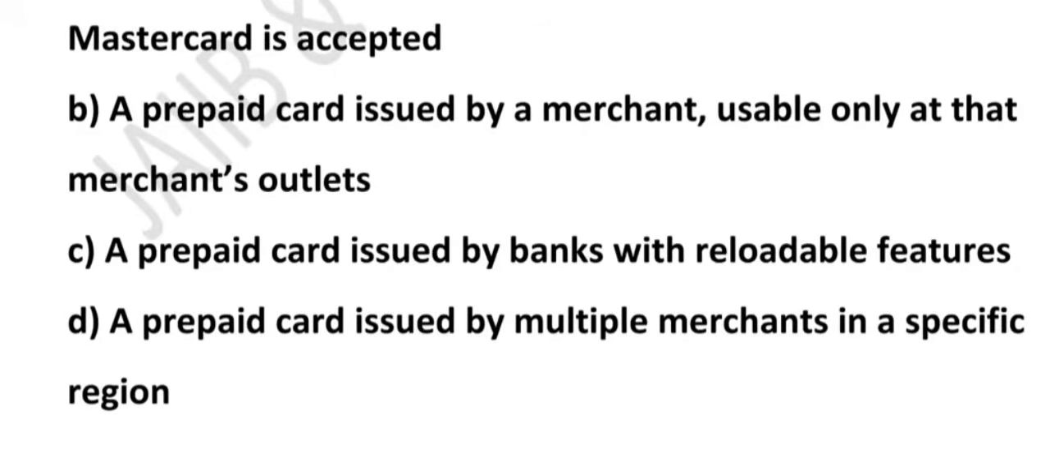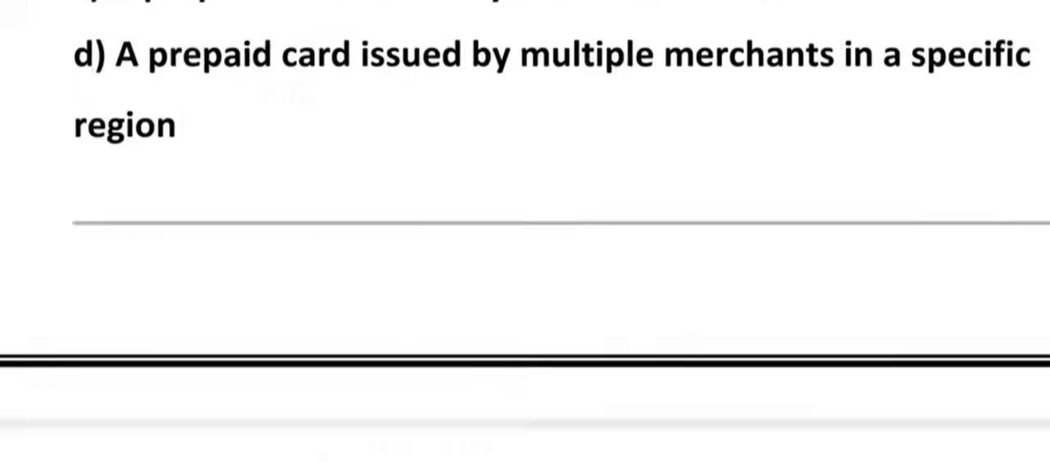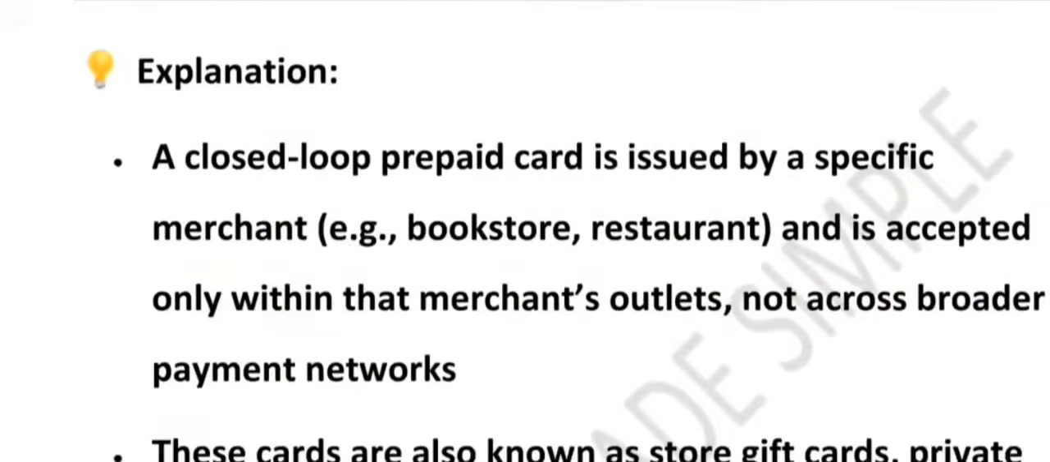What about option D? That is actually describing a semi-closed or semi-open loop card, like a Sodexo meal card or payment gift card. They can be used at a wider network of merchants, but only within that network, not everywhere. So option D is also wrong in this case. So let's summarize the key point. Closed loop prepaid cards are usable only at the merchant who issued them, like a Starbucks card, right? That is called a closed loop prepaid card.